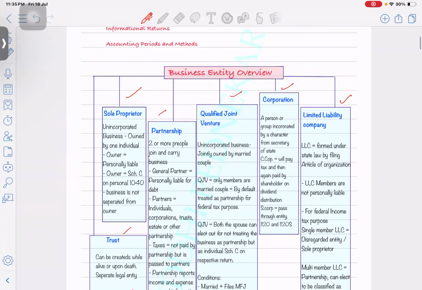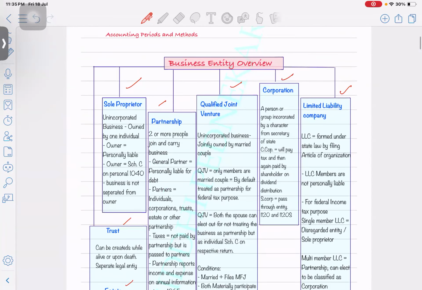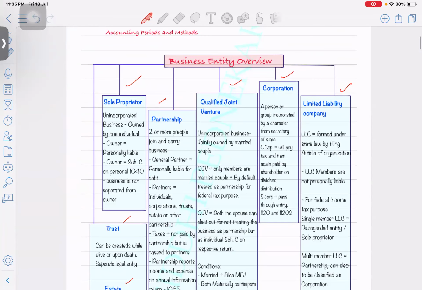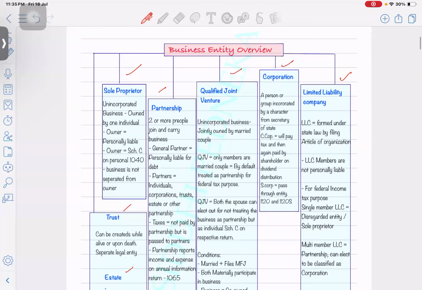So we'll see quickly what the criteria are to incorporate these, what their deadline is to file the tax return, and what the conditions are, because the membership criteria is important. Let's say in case of an S corporation, a foreign person cannot be a member of that corporation, right?